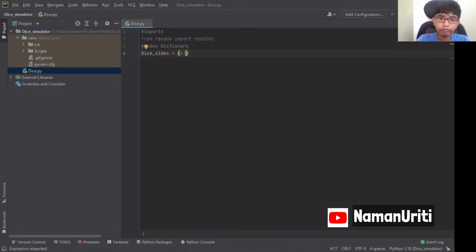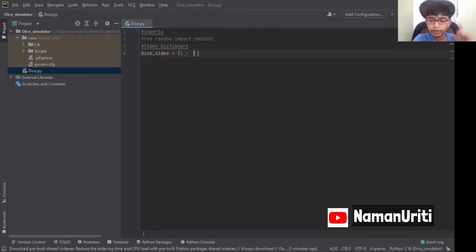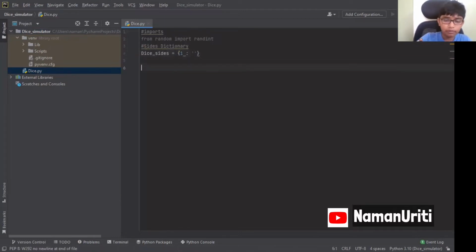So 1 first we'll do. And for that, you have to do like this. You have to use a colon and then strings. Yeah, strings. In these strings, you have to write first. There are two types of slanting lines in the keyboard. One is like this, and another is like this. The second one here you could see, isn't it?